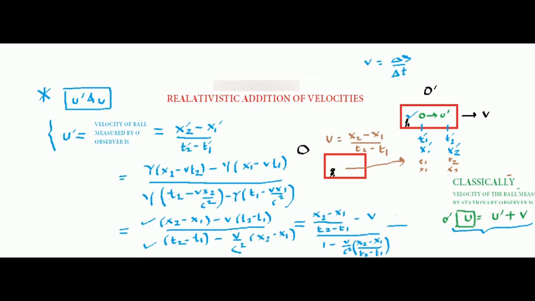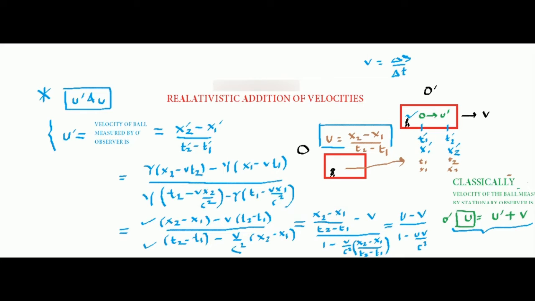Now can you tell me what is x2 minus x1 divided by t2 minus t1? As I've said earlier, x2 minus x1 divided by t2 minus t1 is the velocity of this ball that this observer calculates. Agreed? So this will be u minus v divided by 1 minus uv by c square. Okay, so this is the thing. So what have we got here? Let me write this.